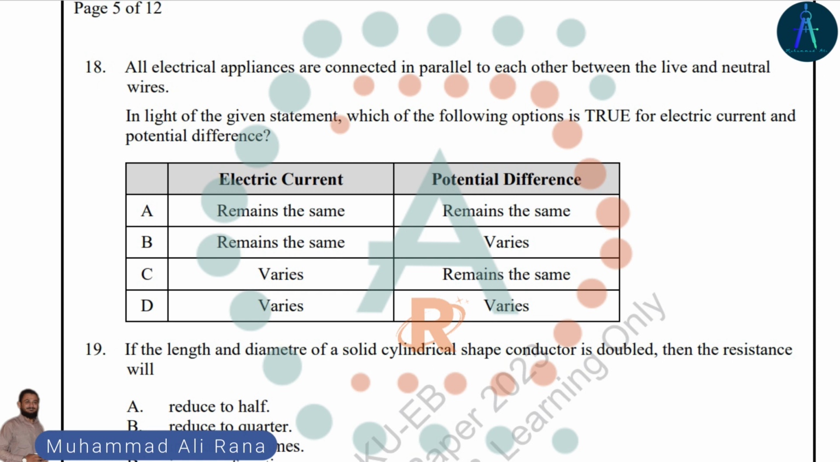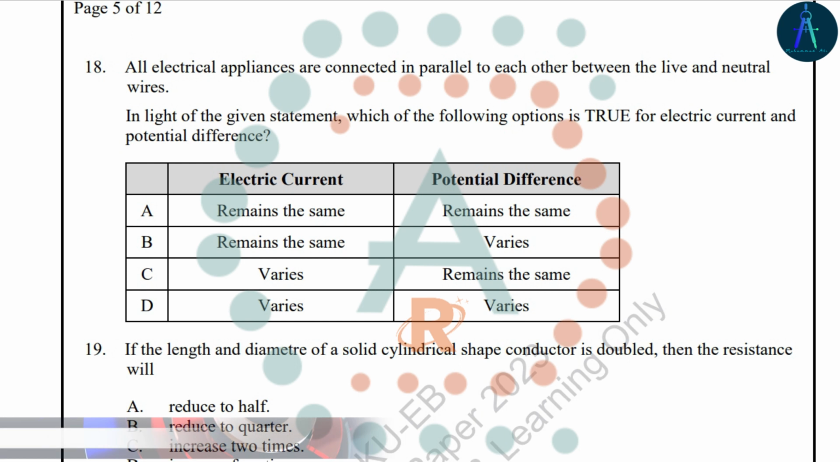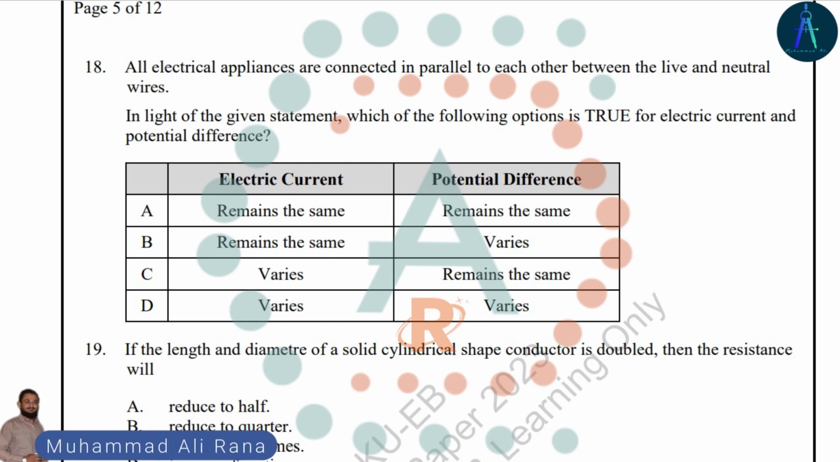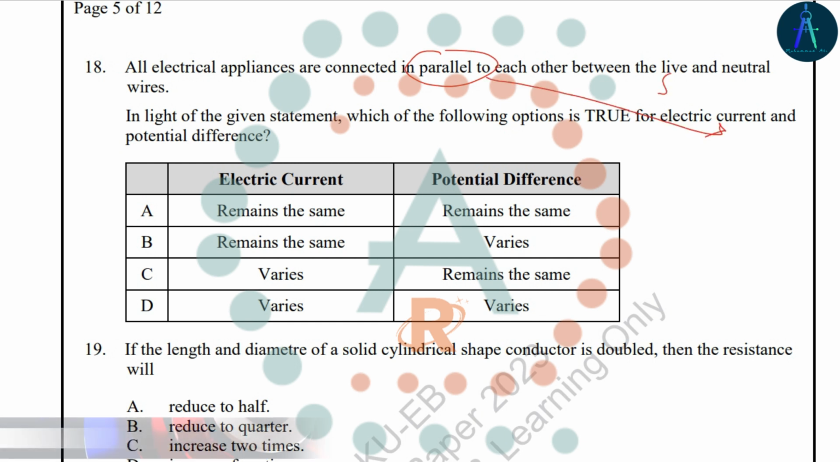All electrical appliances are connected in parallel to each other between the live and neutral wire in a domestic AC home supply. In light of the given statement, which of the following options is true for electric current and potential difference? So we know that in parallel combination, the current always remains the same.